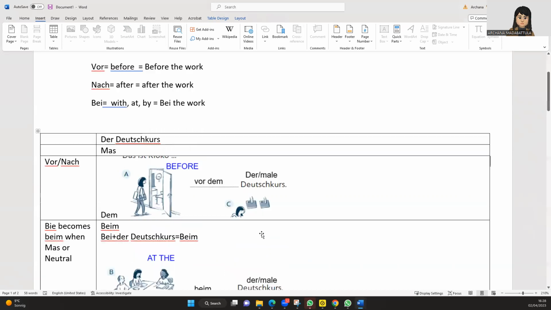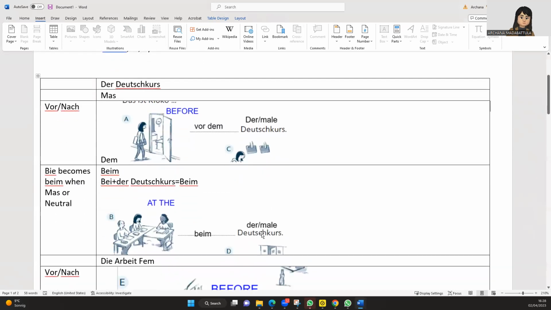Now, as I mentioned, there are different kinds of forms: the masculine, the feminine, the neutral, and the plural form. So if you're talking about the masculine form, I have taken an example here, which I have shown you as the Jewish person. Okay, so this is the masculine form of a Jewish person.